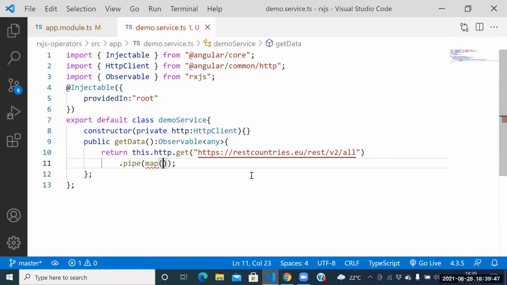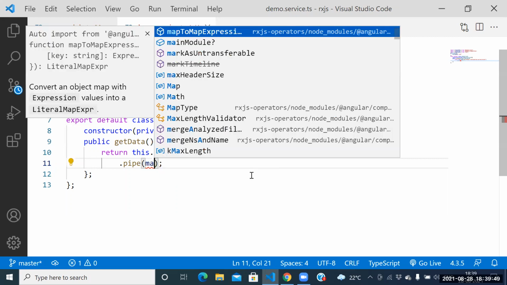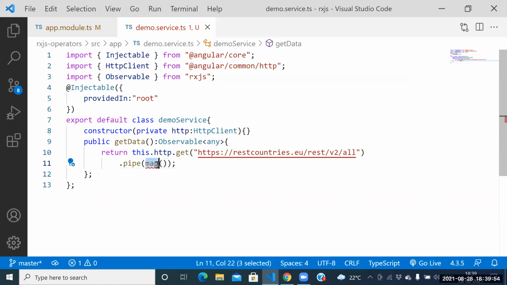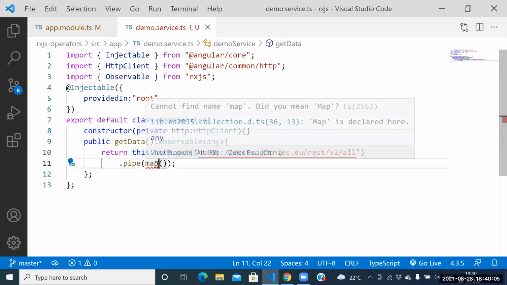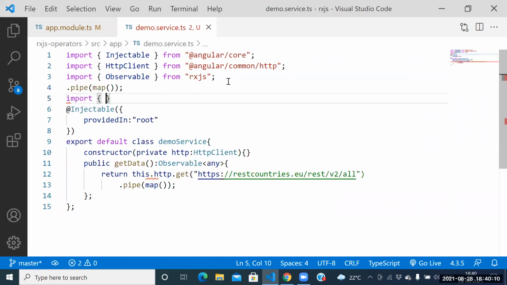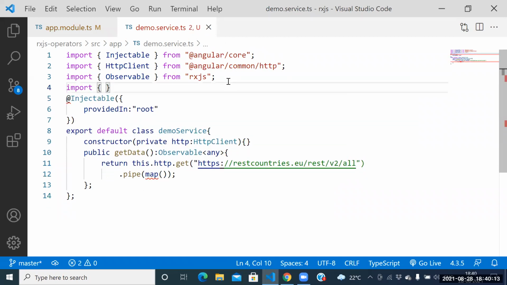So can you import the map also? Let me import the map here. We need to import the map. So guys, how to manipulate the result of observable? With the help of the map operator. Can you import the map here? Import map from RxJS operators.